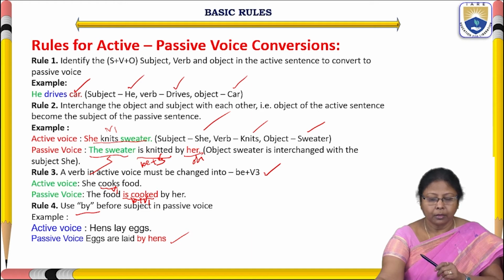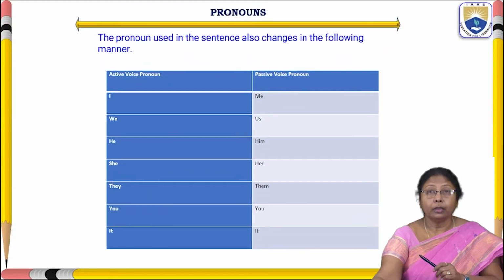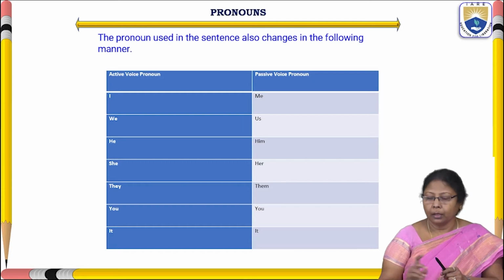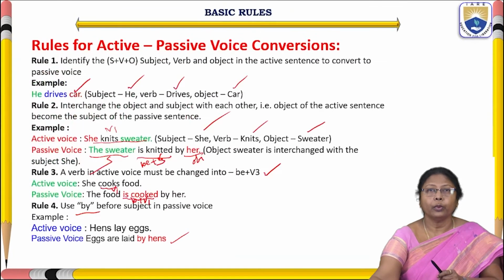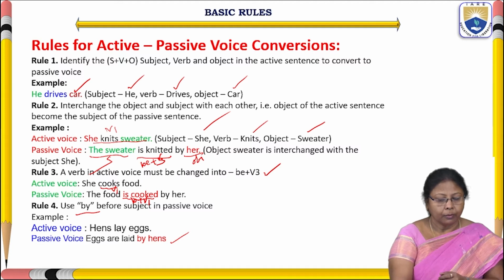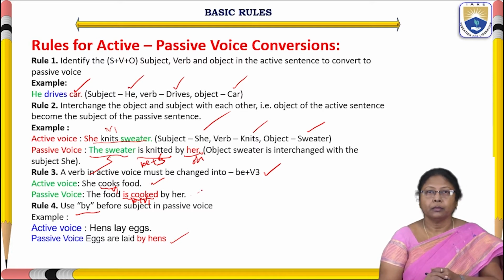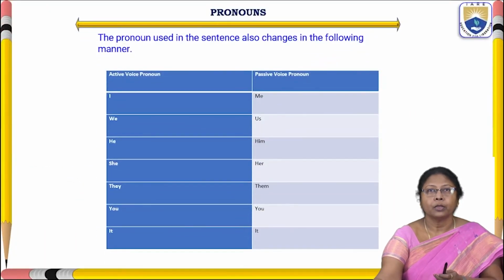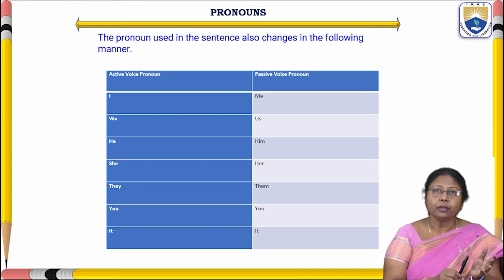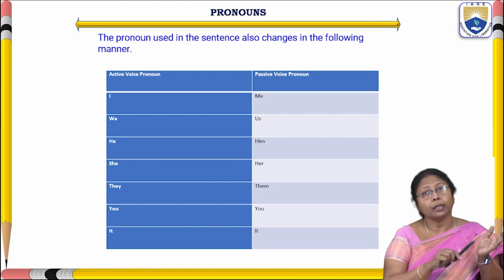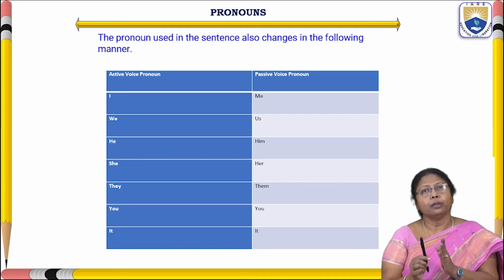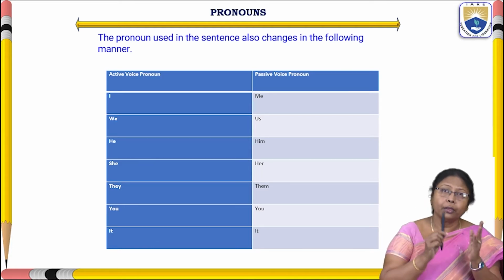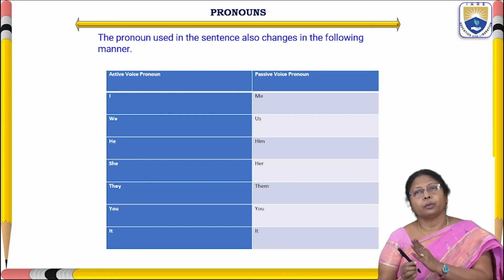Okay. Keeping these rules in mind, let us see what the pronouns are. In the previous slide we discussed, see, she cooks the food. Here in this sentence, she has become her, by her. So the pronoun also changes its form. What pronouns do we have to use in active voice, and while converting that into passive voice, what pronouns do we have to use? How does an active voice pronoun change into a passive voice pronoun?